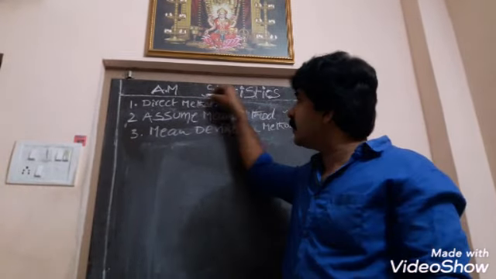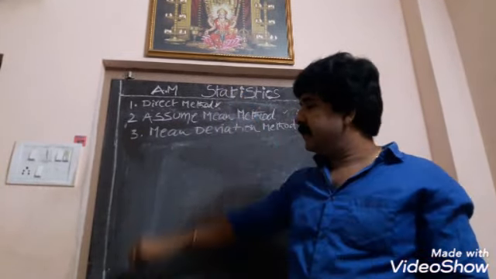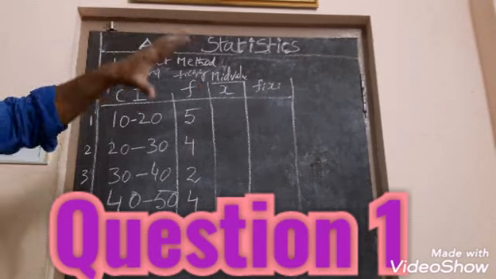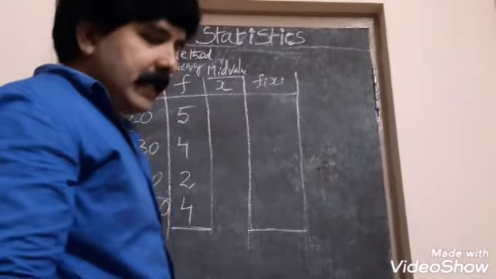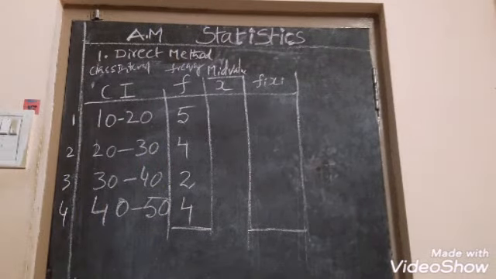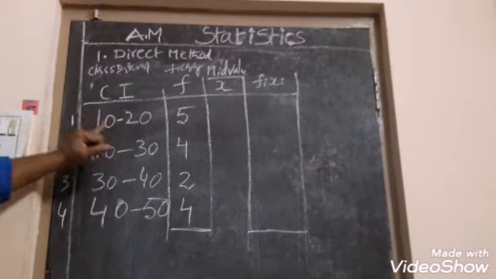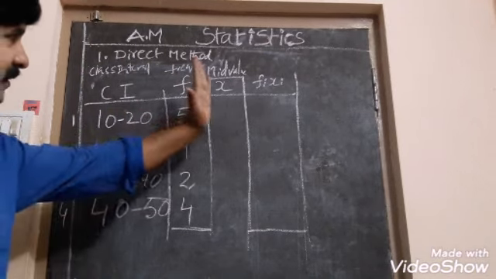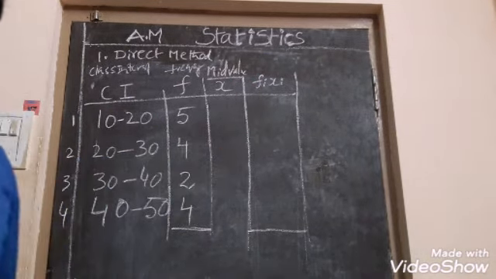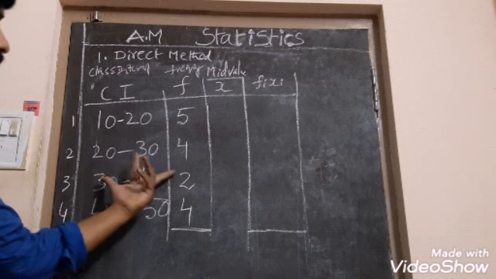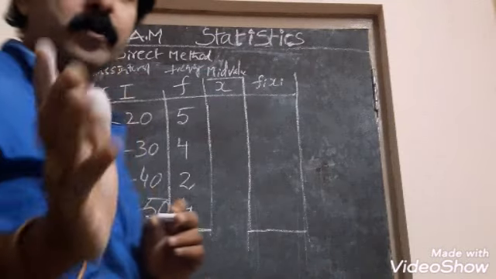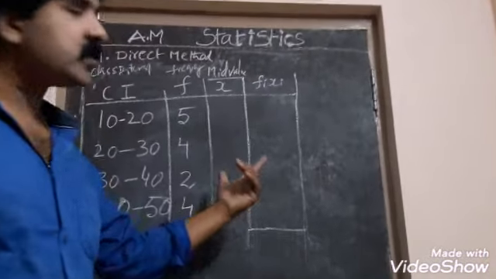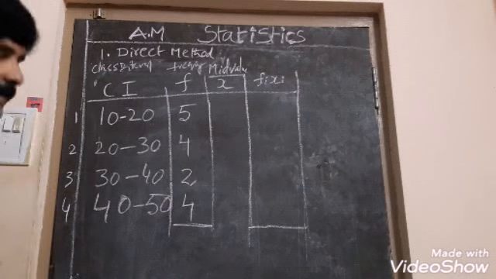Now we will solve the problem by direct method. Okay. So in this, we are now doing a problem in direct method. A data has been given like this. How? Class interval has been given, frequency has been given. These two columns will be given by the examiner, in the question paper, or in the problem in the textbook. You have to prepare additional columns again.